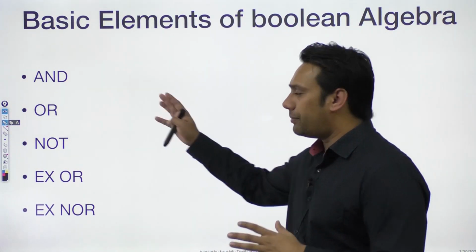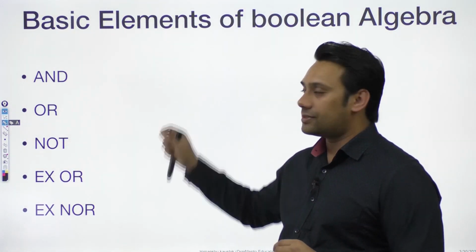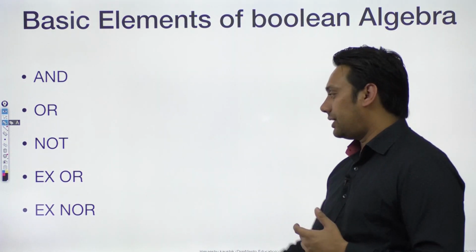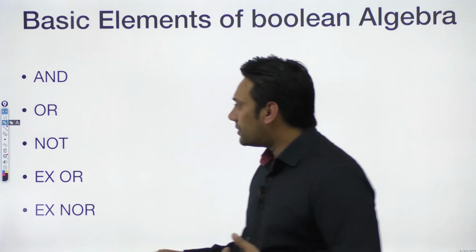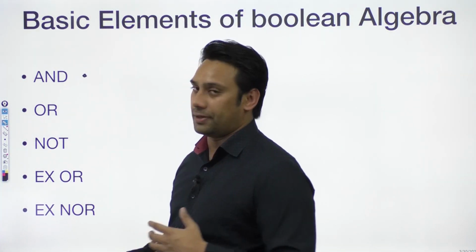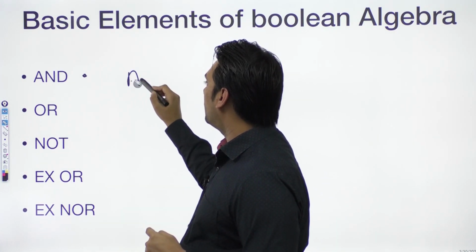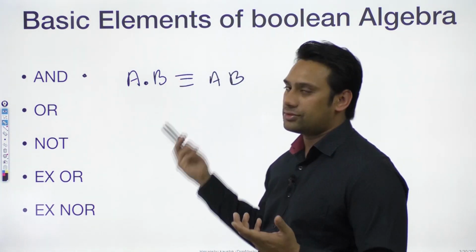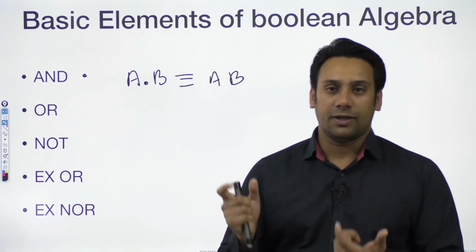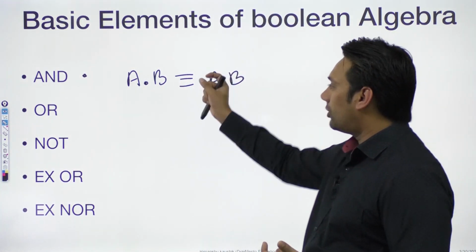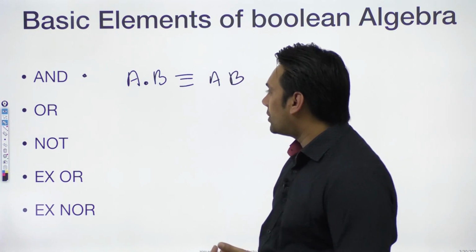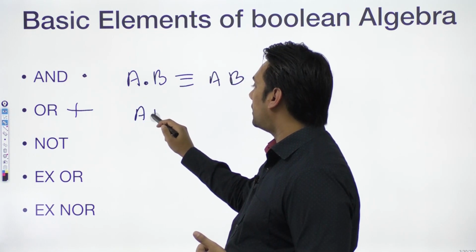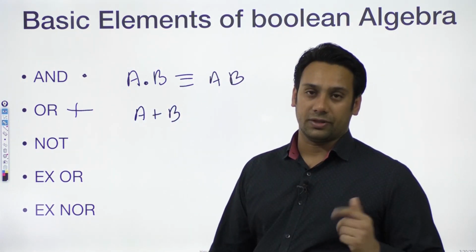And you have studied some of the basic gates. You have studied some of the basic operations, like the AND operation, OR operation, NOT operation, XOR operation, and XNOR operation. AND operation is generally denoted by a dot operator. So if I say we have A dot B, which can also be written as AB, right? Sometimes we omit this dot because it is obvious that between A and B we have a dot. So this is representing your AND operation. The OR operation is represented by the plus operator. So if you write A plus B, that means A or B.